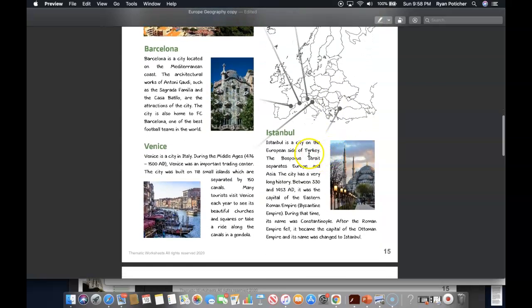And down here is Istanbul. Istanbul is a city on the European side of Turkey. The Bosporus Strait separates Europe and Asia, and the city has a very long history. Between 330 and 1453 AD, it was the capital of the Eastern Roman Empire, or the Byzantine Empire. During that time, its name was Constantinople. And after the Roman Empire fell, it became the capital of the Ottoman Empire, and its name was changed to Istanbul.